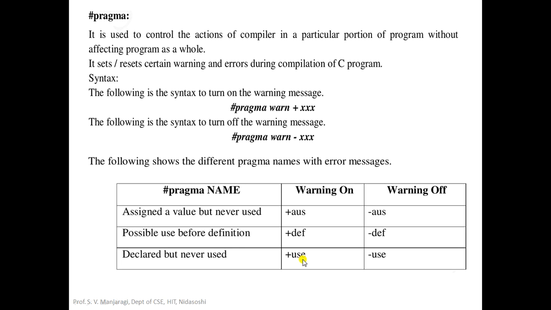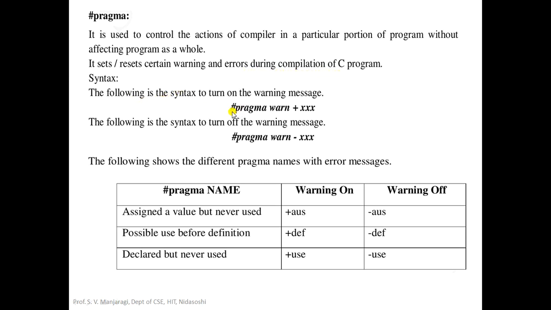Now let us move on to the next one, that is #pragma. This directive is used to control the actions of compiler in a particular portion of program without affecting the program as a whole. It sets or resets certain warnings or errors during compilation of program. The syntax of pragma is like this.